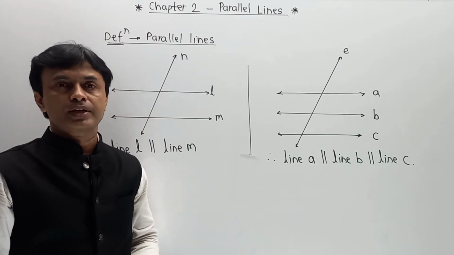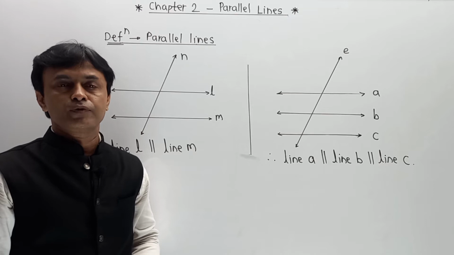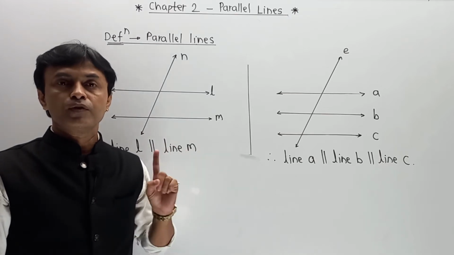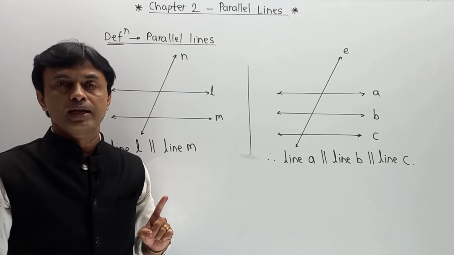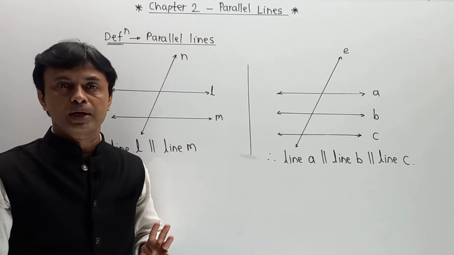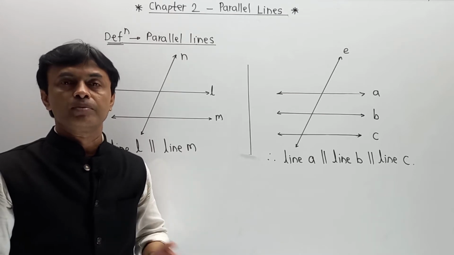Depending upon the position of the transversal, some angles are formed. Among them, we have to understand 3 groups. First is called corresponding angles. Second is called interior angles. And third is called alternate angles. You must understand these properly. Then we can move to the theorem and the next part.